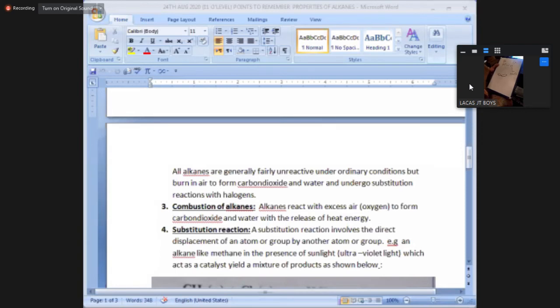So my dear students, the internet is not working, so the whiteboard I may not be using. If it comes, I'll show you. I'm trying to bring the whiteboard. Now we come to the next chemical property of alkanes. Please, all of you now focus. As soon as the internet works, my whiteboard will start working.